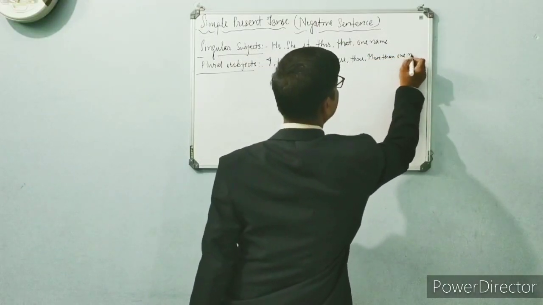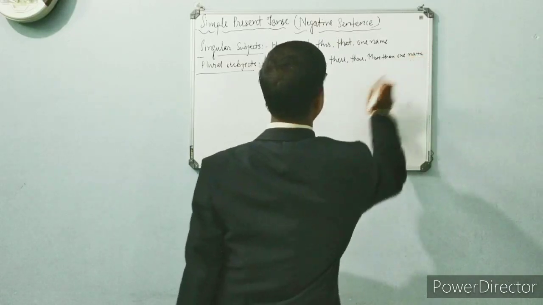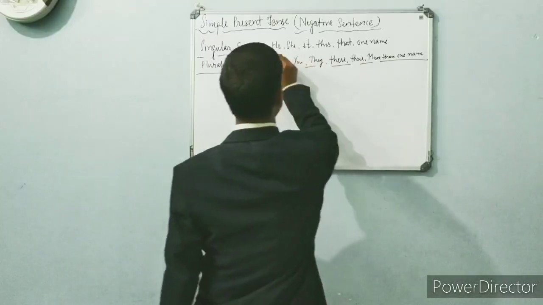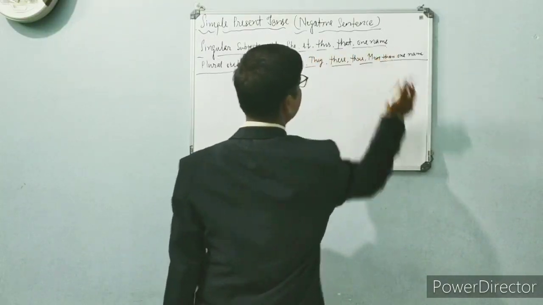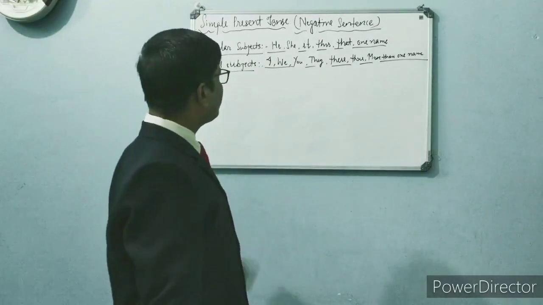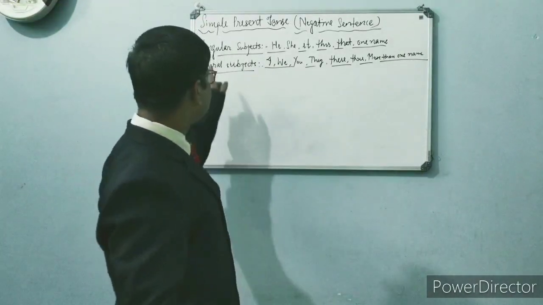More than one name. You can find I, we, you, they, these, those, and more than one name. And single subjects are this, that, and one name. So if we talk about negative sentences, how can we use them? Let's talk about singular subjects first.